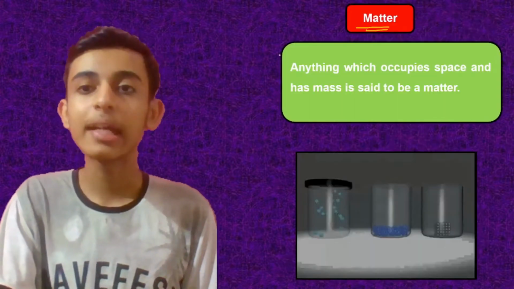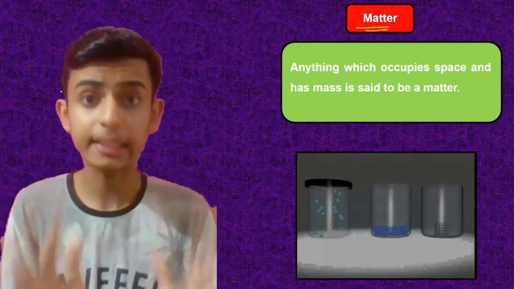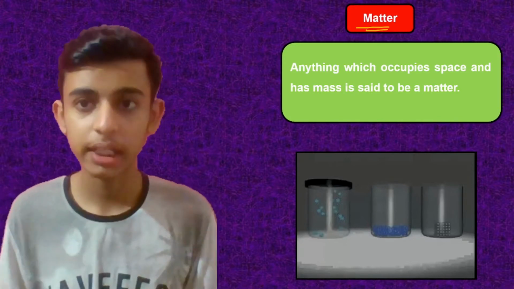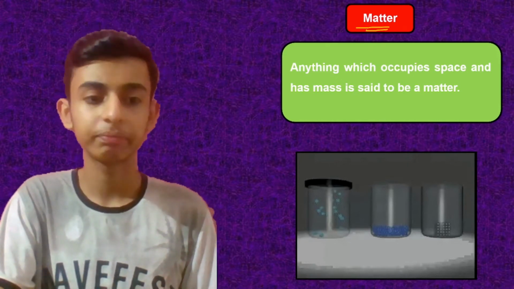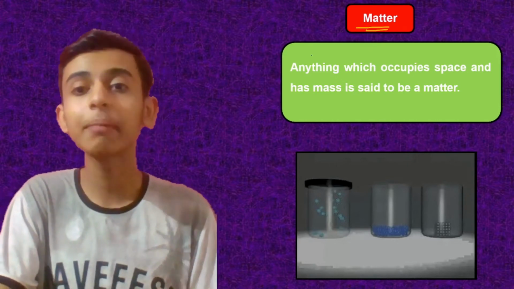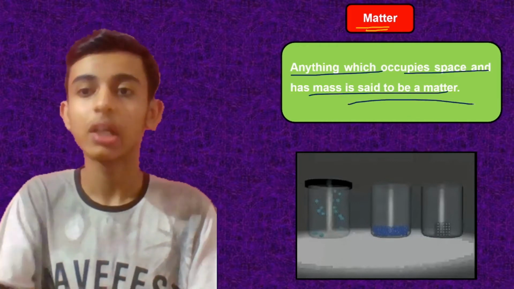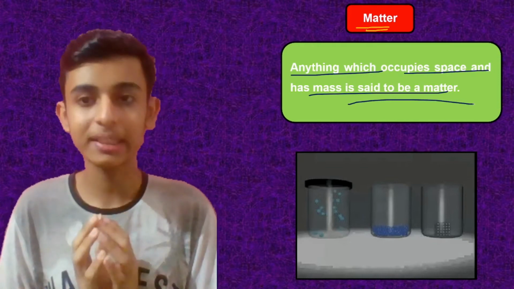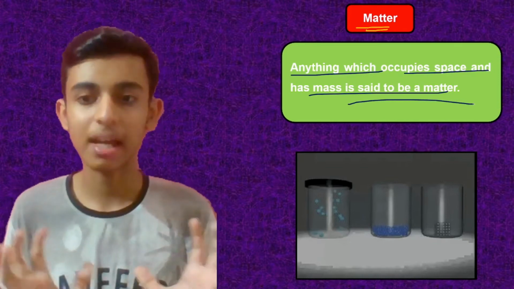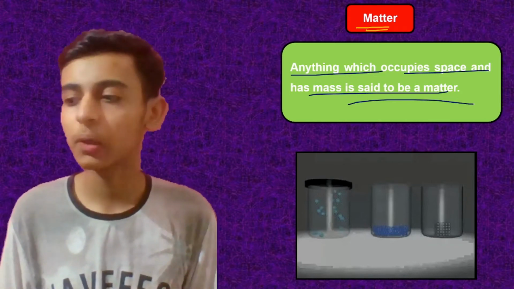Now in chapter 1, I wanted to complete it, but actually it has got deleted. So please remember, you don't have to study it. But still, matter's definition is important. What is matter? Matter is nothing but anything which occupies space and has mass. So anything which is present in our surrounding, which occupies some space and has some mass in it, that is matter. I gave the example of a pencil box in that.